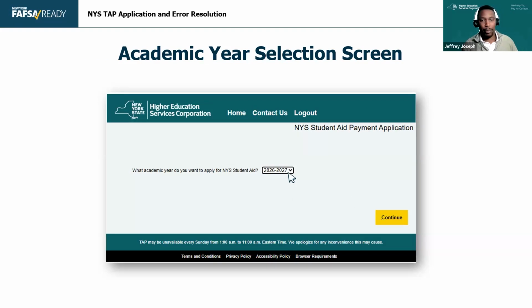So pick the right academic year. That's first. Pick the right academic year. I do have students that will pick the wrong one because at any point in time there are 2 academic years open.